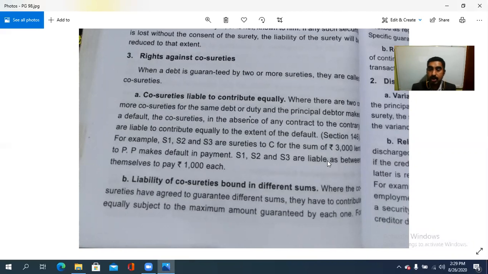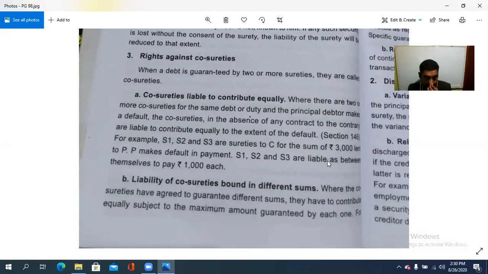Under that there are some clauses. Co-sureties are liable to contribute equally. Contribution can be made equally. When there are two or more co-sureties for the same debt or duty, and the principal debtor makes a default, the co-sureties, in the absence of any contract to the contrary, are liable to contribute equally to the extent of the default.